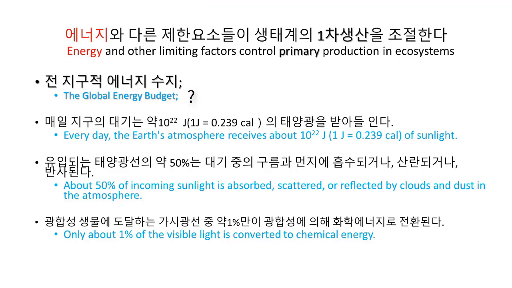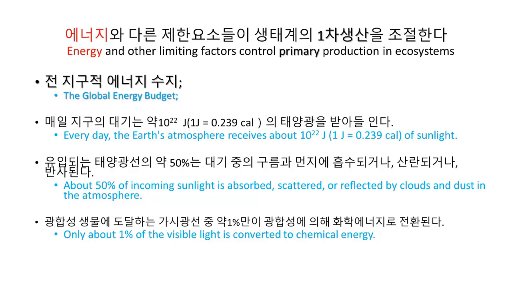So what is the global energy budget? Well, every day the Earth's atmosphere is bombarded by about 10 to the 22 joules of solar radiation. Now, this is enough energy to supply the demands of the entire population for many years. Now, most solar radiation is absorbed, scattered or reflected by clouds and dust in the atmosphere. The amount of solar radiation that ultimately reaches the Earth's surface limits the possible photosynthetic output of ecosystems.